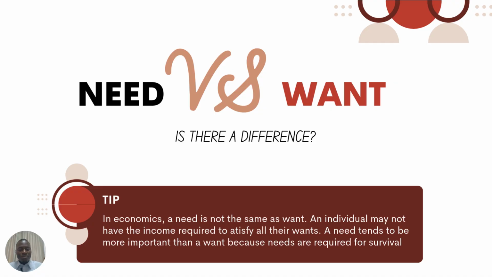But when we say needs, those are things that are very, very important. They are necessities, things you can't really do without. You need to attend to them. For example, every human needs food, clothing, shelter. So it means that no matter the level of income you are earning, these needs are things you cannot jeopardize. You must ensure you meet them. You have to eat for survival. So needs are things you need for survival.